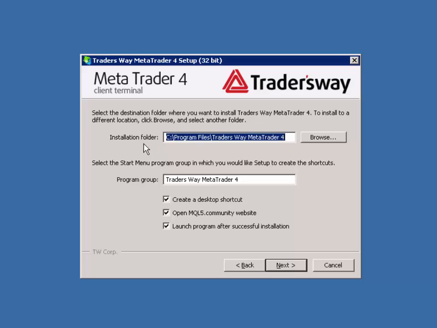In this case, for the installation folder, we are going to choose MT4/TW(2). That will be our second copy of the Trader's Way MetaTrader 4. Unclick the Open MQL5 community website and click Next.